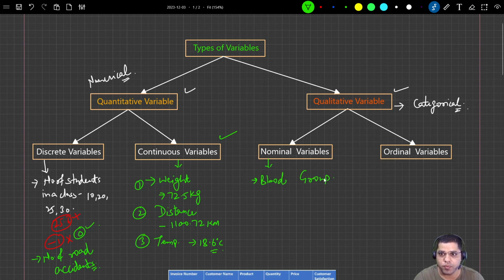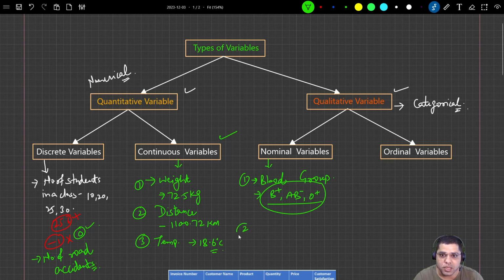Let's say I have B positive blood group, another person has AB negative, another person has O positive. Here these variables are nominal. They simply denote one characteristic, but they don't have any order, right? For example, there is no order like AB negative is a better blood group than B positive, nothing like that, right? So this could be one example.